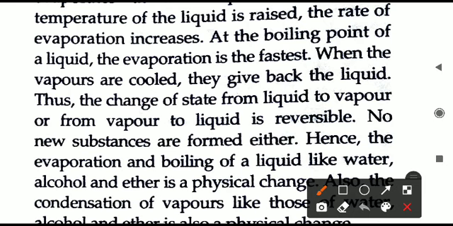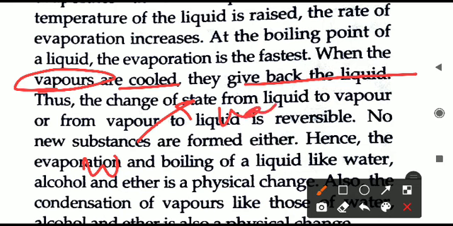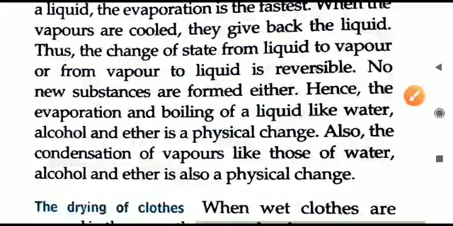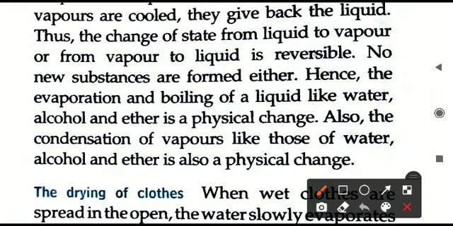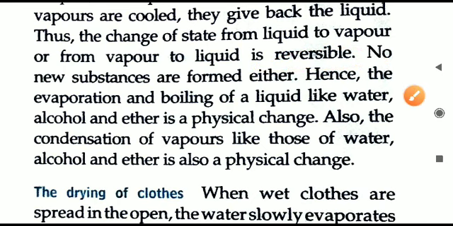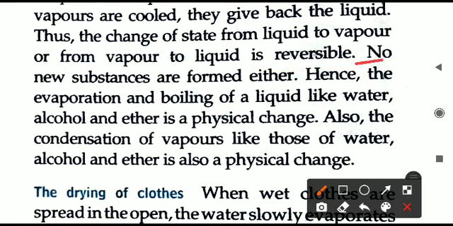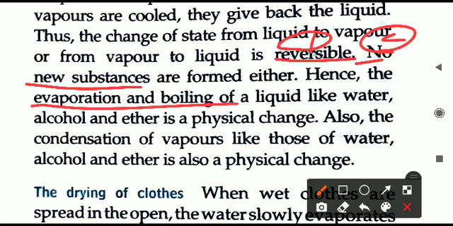And when these vapors are collected and cooled down, what will happen? They will give back the liquid. Water changes into vapors, and you know that vapors change back into water. That is how rainfall occurs on our planet. So that is the water cycle you used to see in the lower classes. So this is a reversible change, and you already know water and water vapor are the same thing, nothing new is produced. So first thing, reversible. Second thing, no new substance is produced there. Hence we can say evaporation or boiling of a liquid like water, alcohol, ether, any kind of liquid, is a physical change.